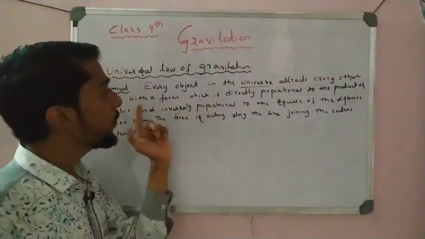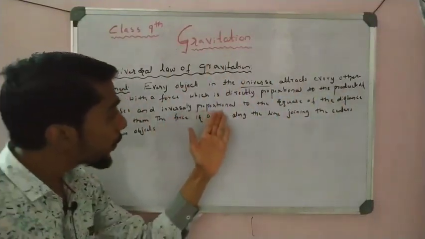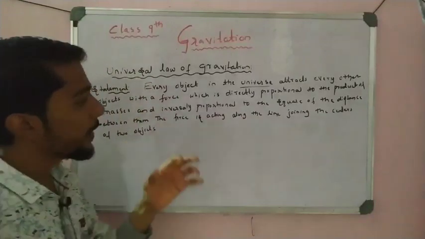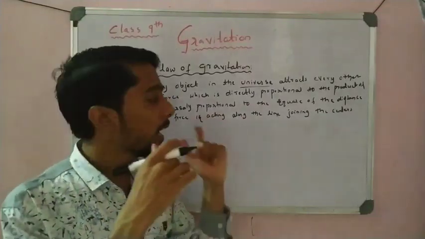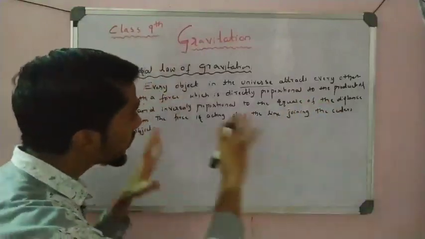Force F is directly proportional to the product of masses and inversely proportional to the square of the distance between them, and the force direction is acting along the line joining the two objects' centers. Let us see what the statement actually is.